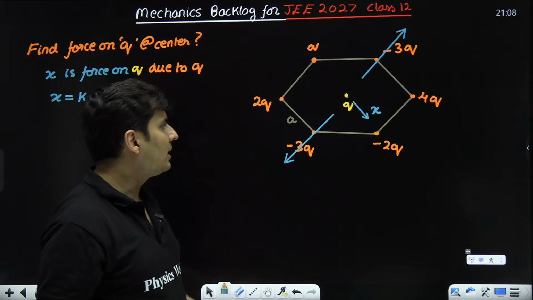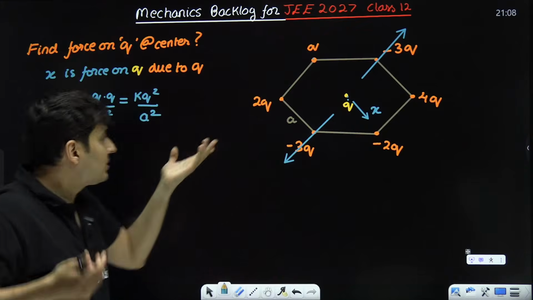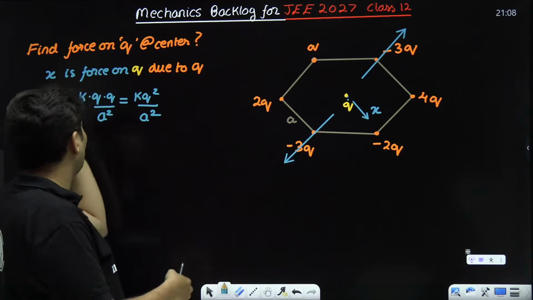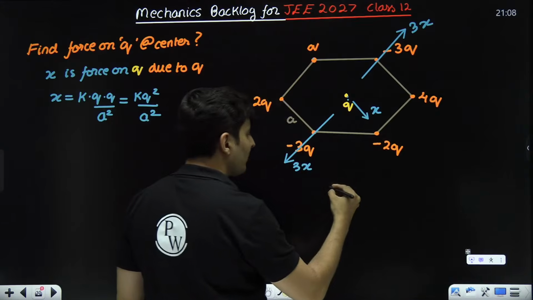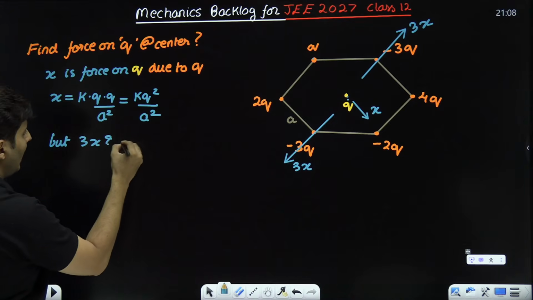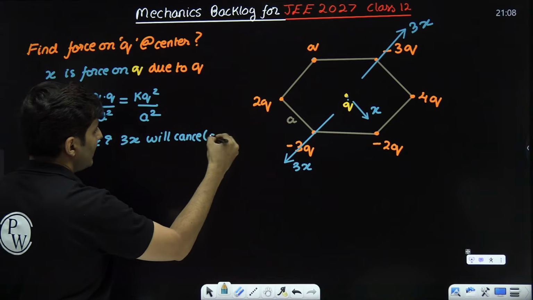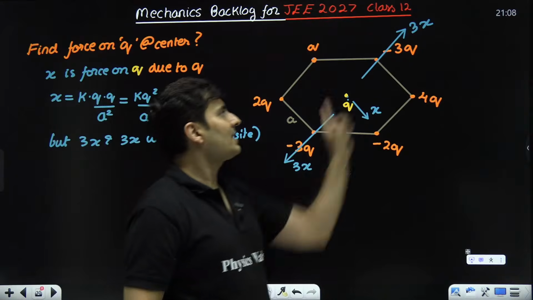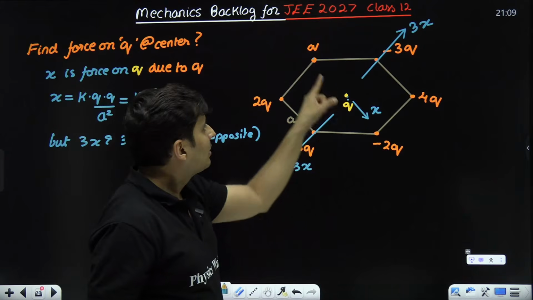Now think naturally, the force between this Q and this 3Q will be how many times? One charge will be Q, other charge will be 3Q. So it will be 3 times of X. So won't this be 3X? This will also be 3X. But 3X and 3X will cancel because they are in opposite directions. This and this will 100% cancel. Perfect? Okay. This is X.